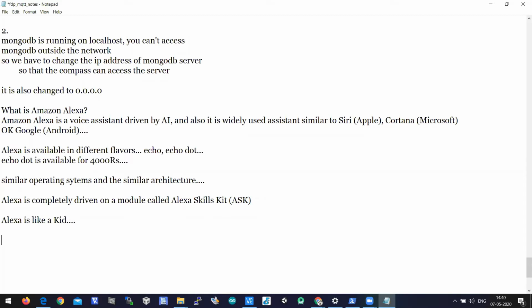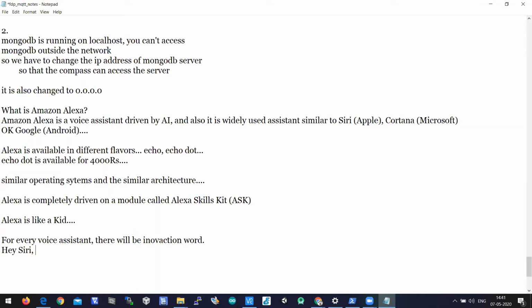For example, in daily life also we can have our voice assistant, right? If you have an Android smartphone, you'll have Google Assistant there. If you have Apple, you'll have Siri, which acts as a voice assistant. For every voice assistant, there will be an invocation word. For example, if you want to talk with Siri, you should call it as Hey Siri.